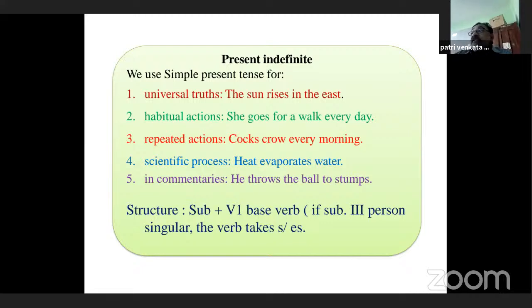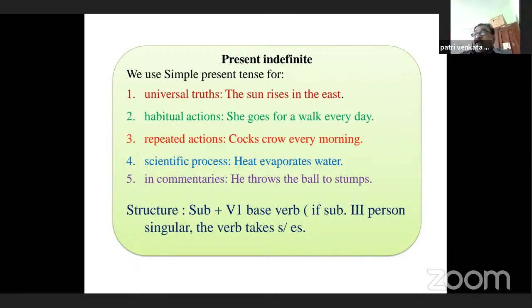That's why, the sun rises in the east. She goes for a walk. Here the verb is go. Here it takes the suffix es, goes for a walk every day. Cocks crow every morning. Here cocks is plural. Here the condition is subject third person singular. If the subject is in third person singular, then the verb takes either s or es. Heat evaporates water. He throws the ball to stumps. So this is present indefinite.